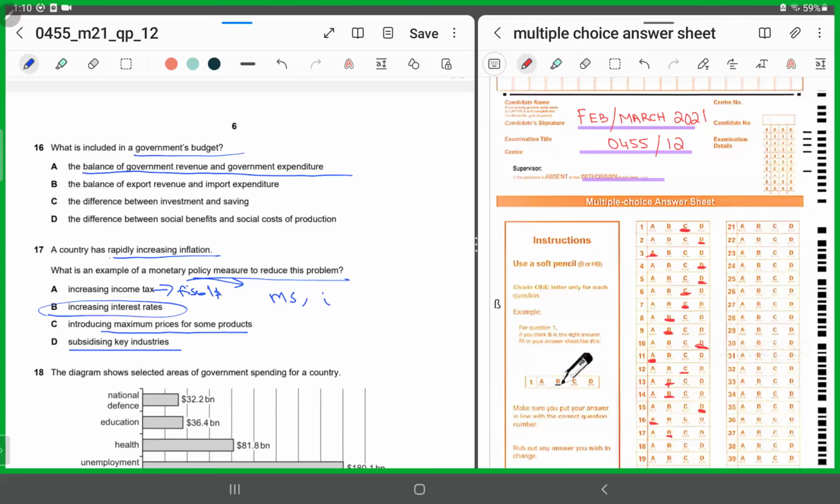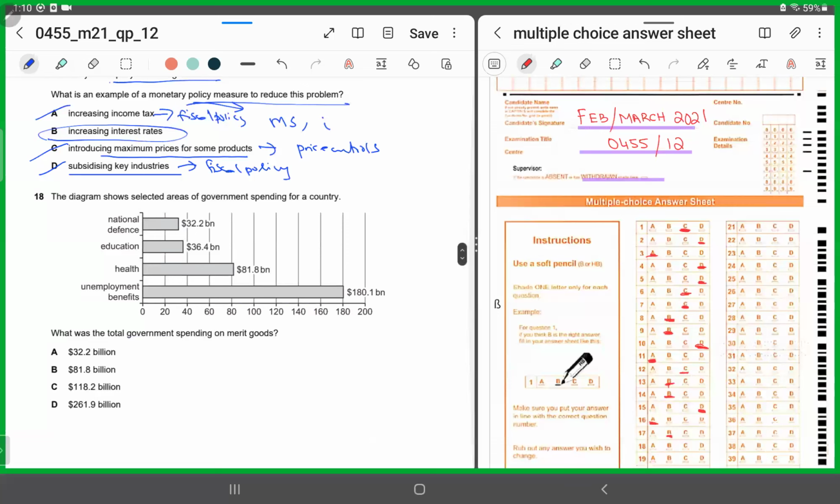Here we are talking about monetary policy, so it cannot be A. It cannot be C because C refers to price controls. It could not be D because D is also related to fiscal policy. So we'll chop A, we'll chop C, we'll chop D. By logic and by elimination both, we've arrived at B. That's the correct answer for MCQ number 17.